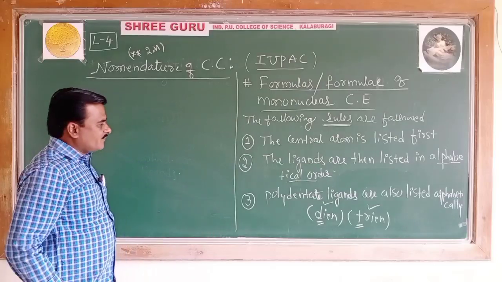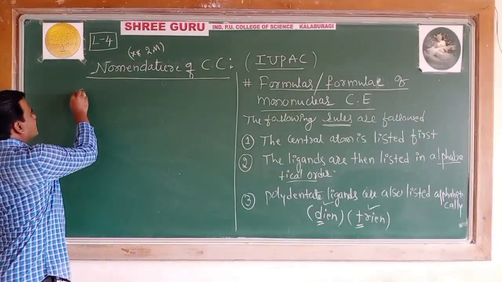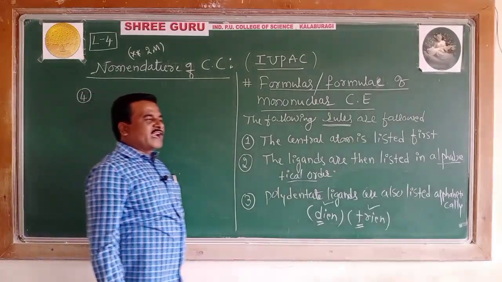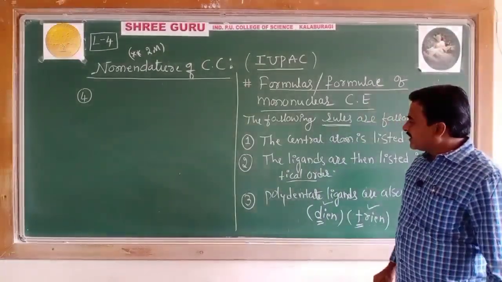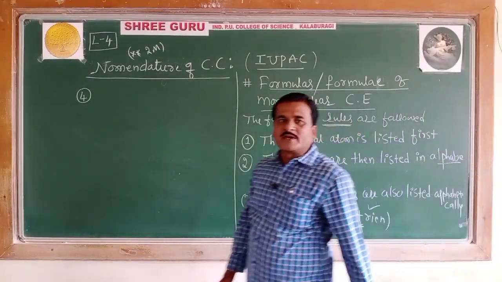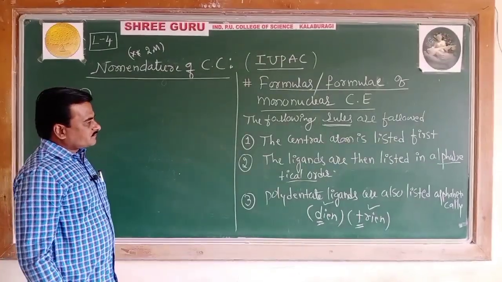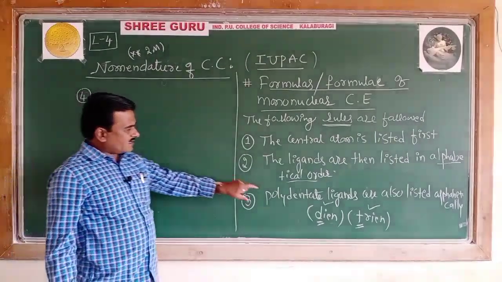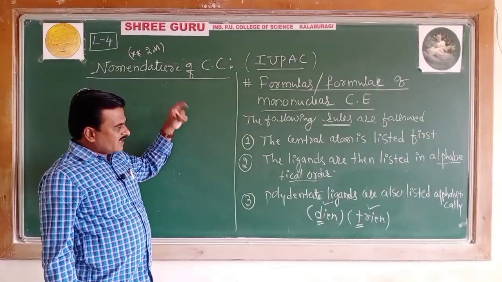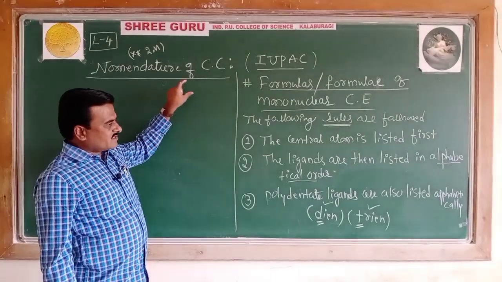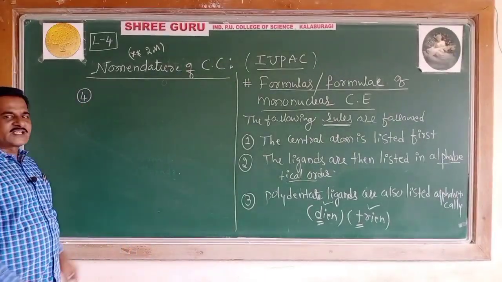Then the next is rule number 4. The fourth rule says, in writing the coordination entity, the central metal atom, followed by the ligands and the charge, is written together in the square bracket.